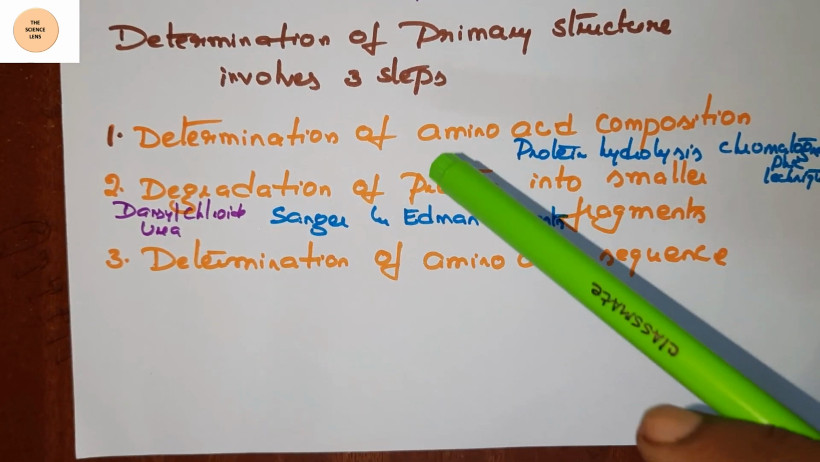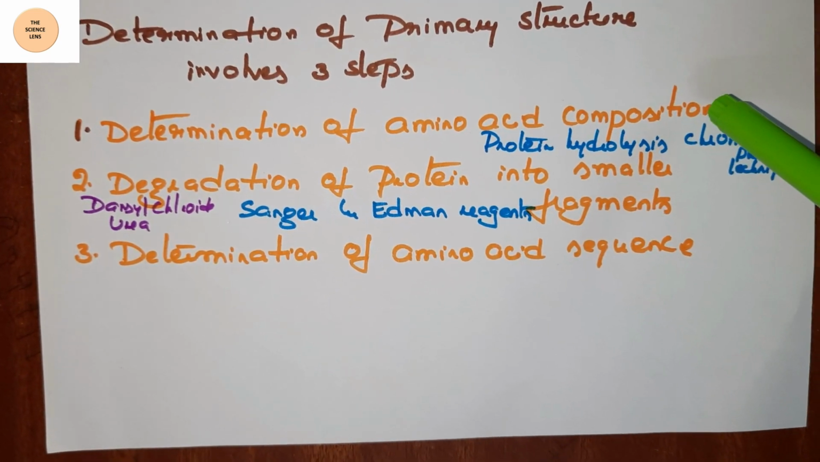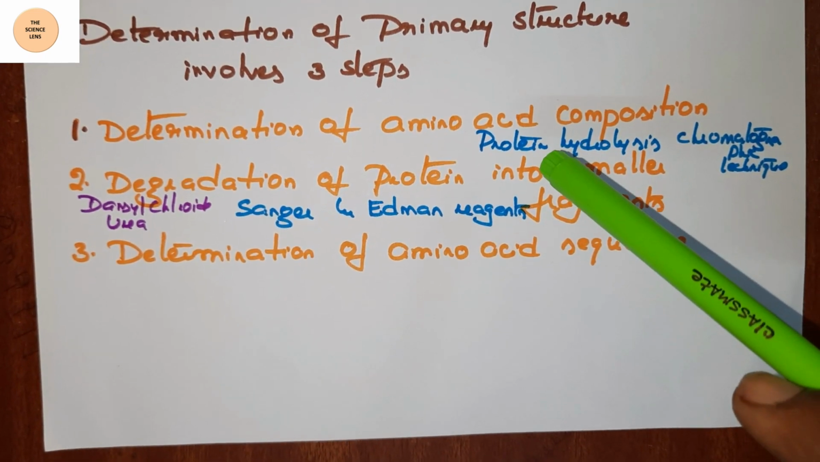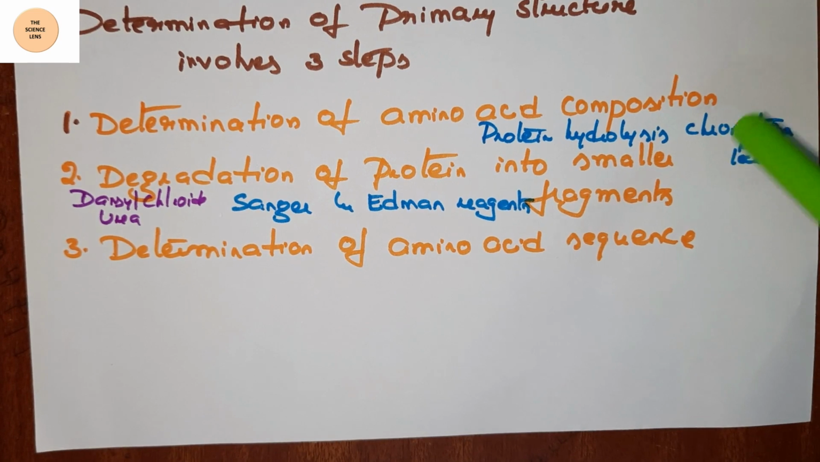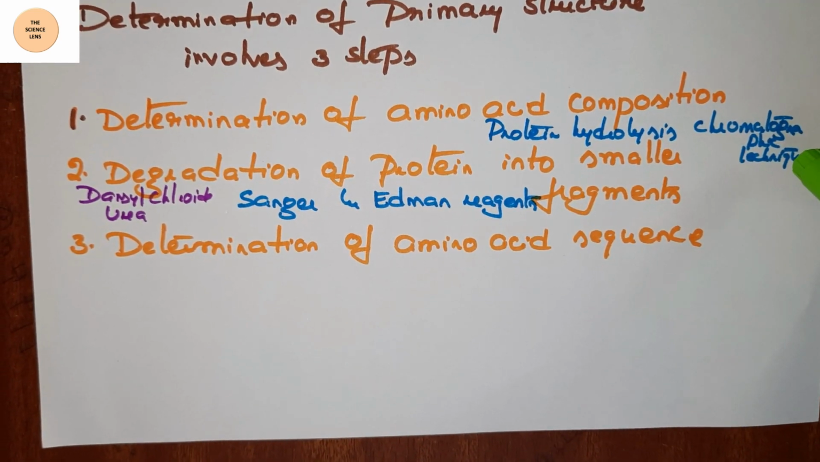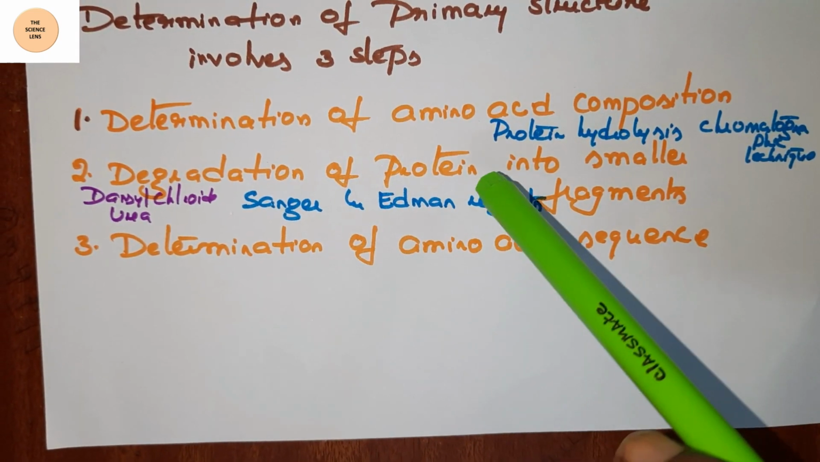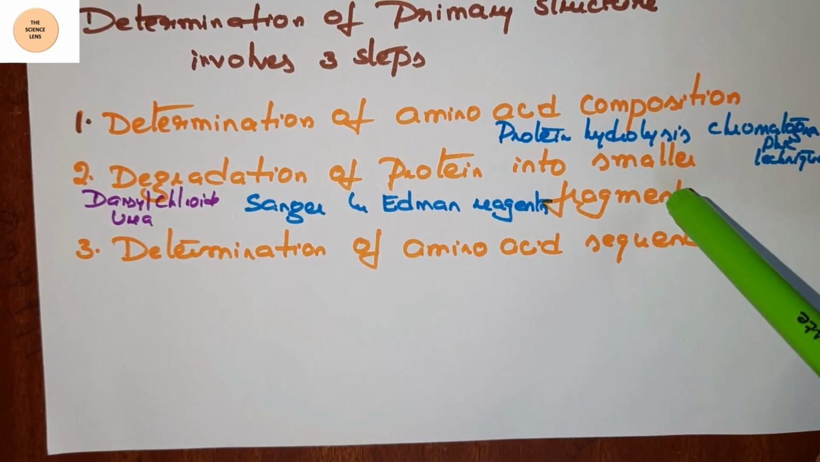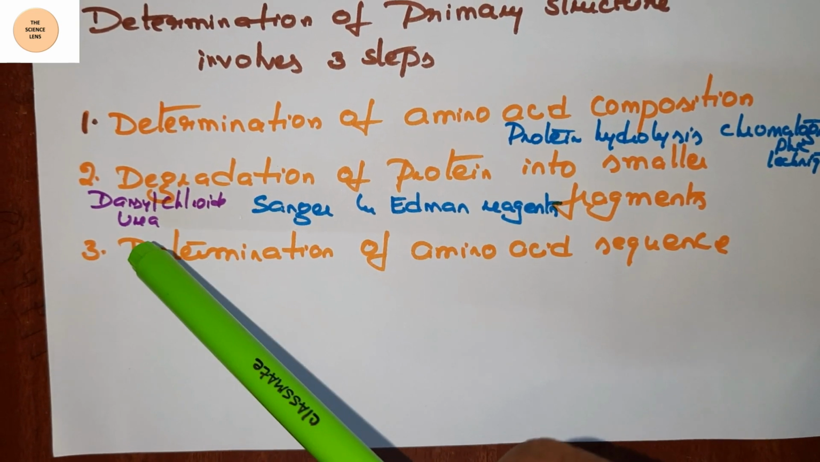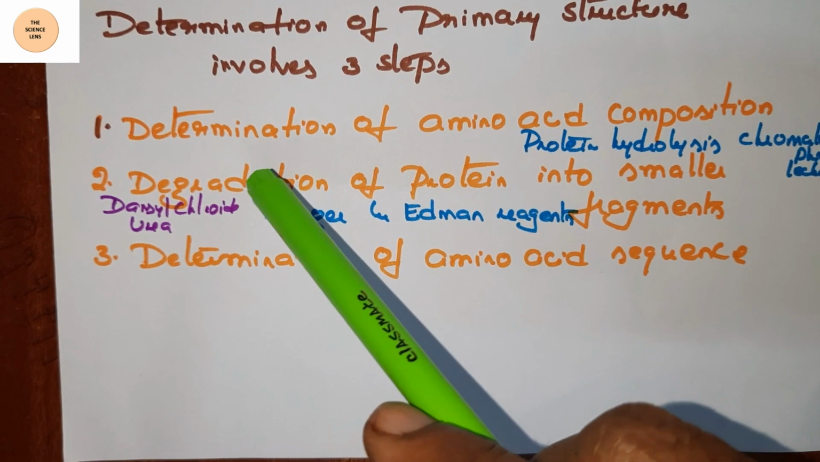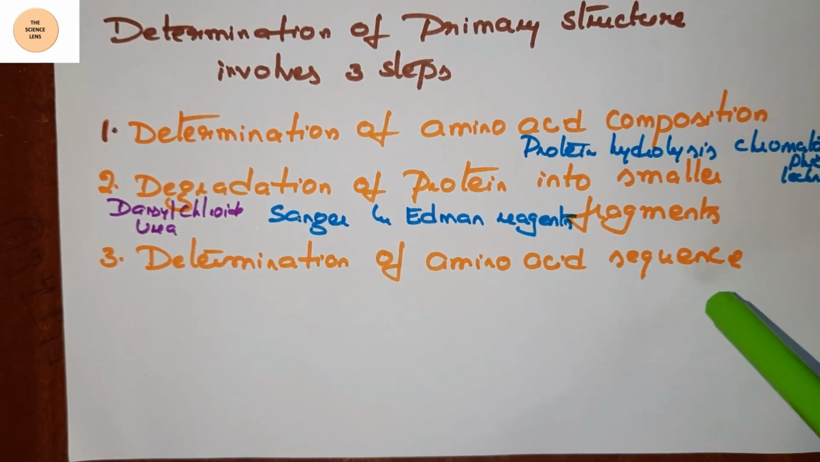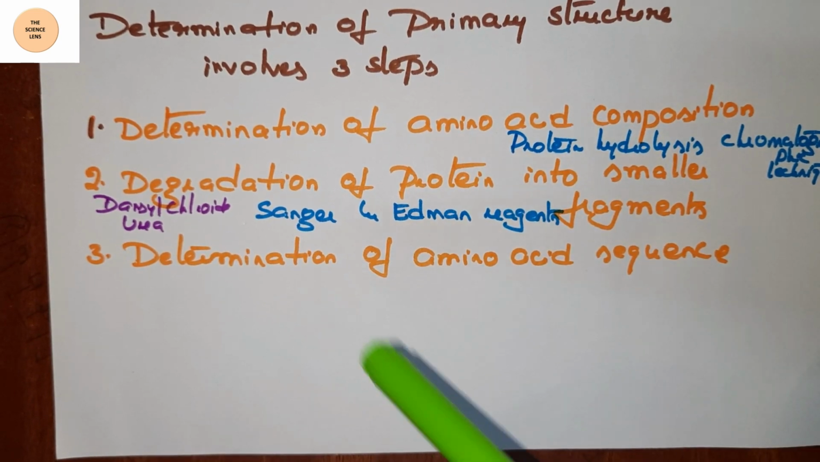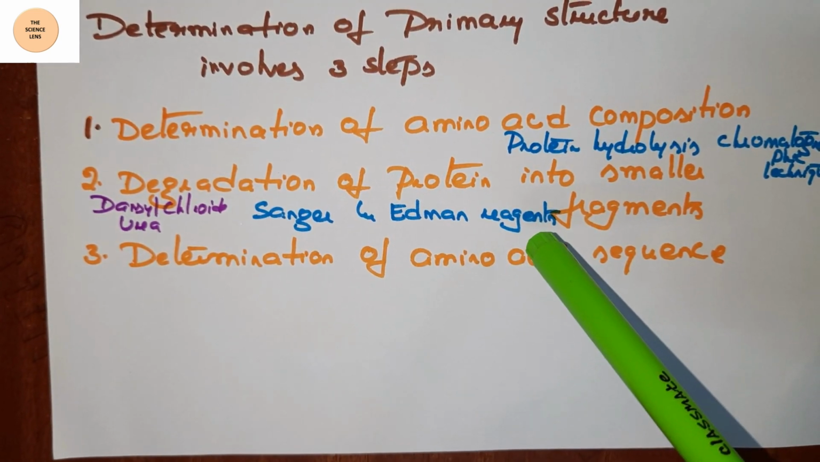Under the first step, determination of amino acid composition, we do protein hydrolysis and identify the amino acids by chromatography technique. The second one is degradation of proteins into smaller fragments. Here diacetyl chloride and urea are used for this procedure. The third one is determination of amino acid sequence. Two methods are there: the Sanger method and the Edman method.